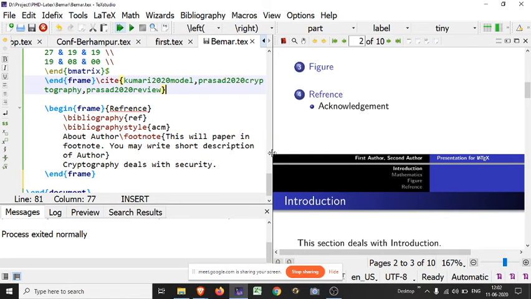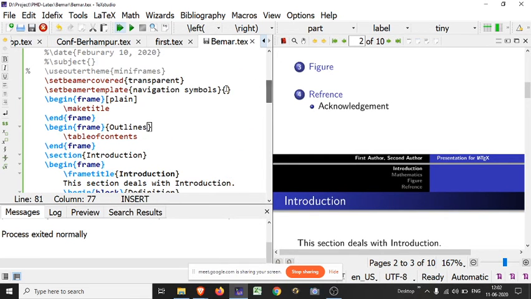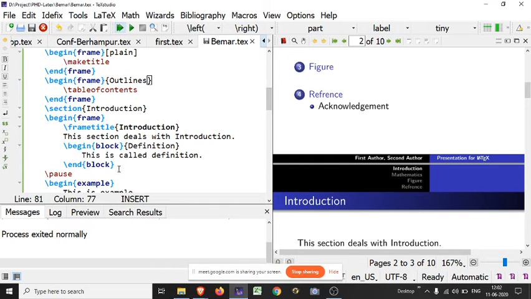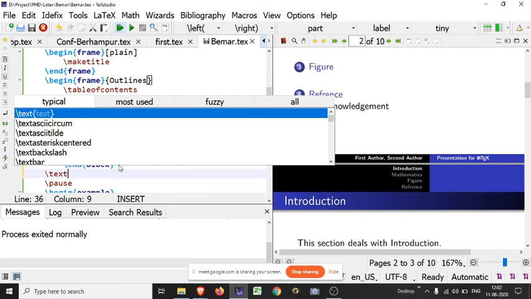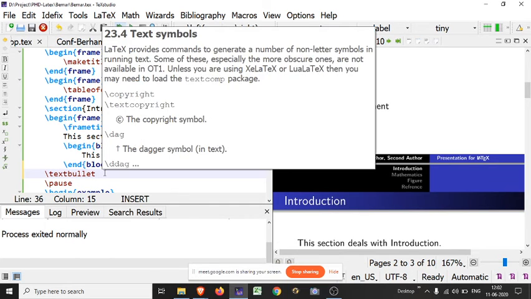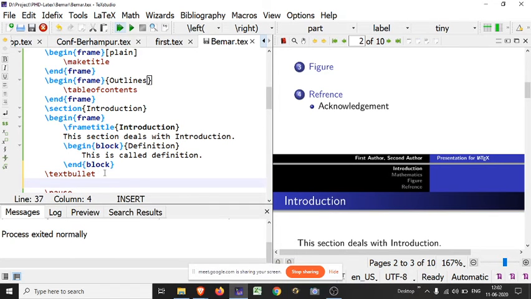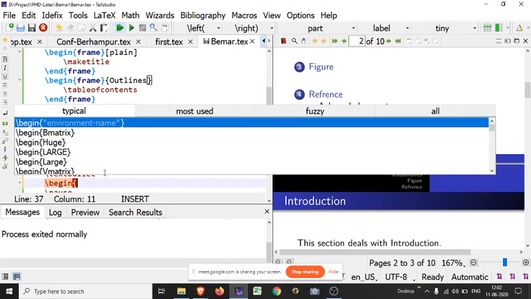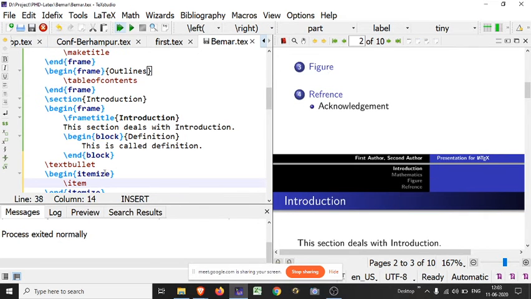Okay, just after, so in the introduction. Okay, after block I am showing. You may also use text bullet. This is also one of the particular examples of showing text bullet, or you may use itemize. Yes, this item will create a text bullet.